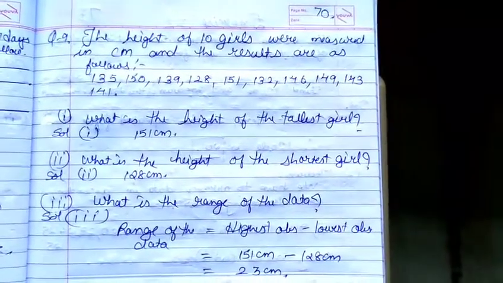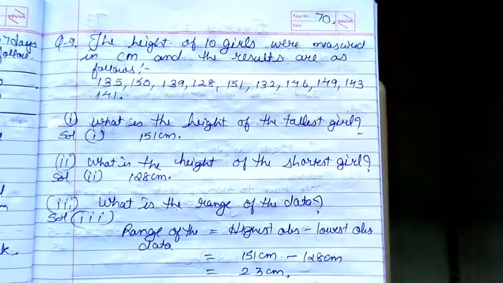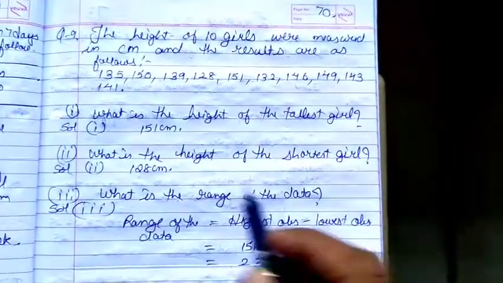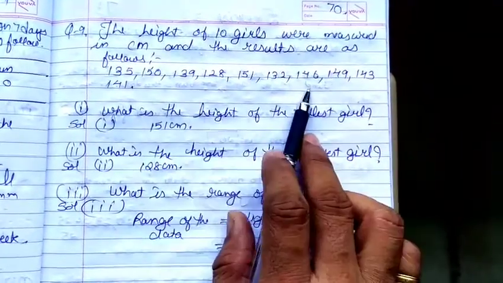Let us see the next question, sum number 9. Question number 9. The heights of 10 girls were measured in centimeters and the results are as follows. Now these are the heights in centimeters of 10 girls which are given over here.